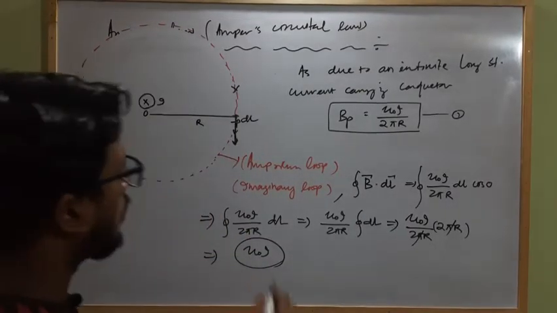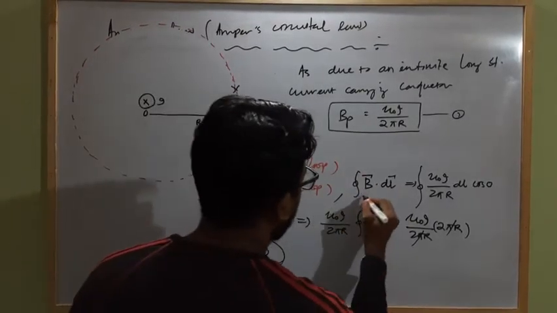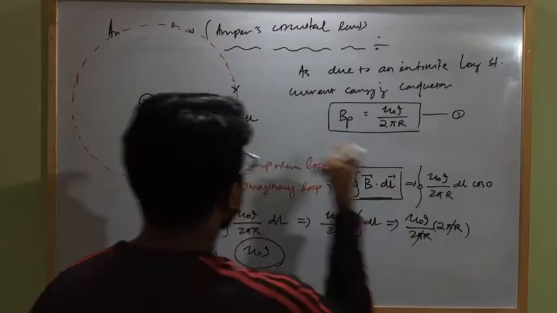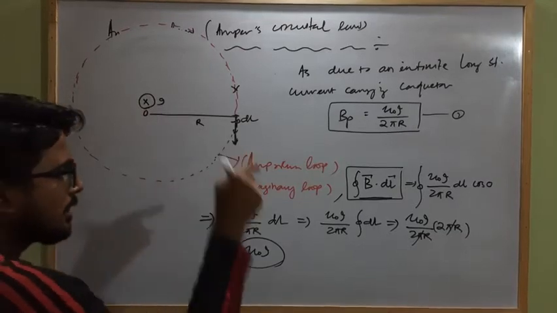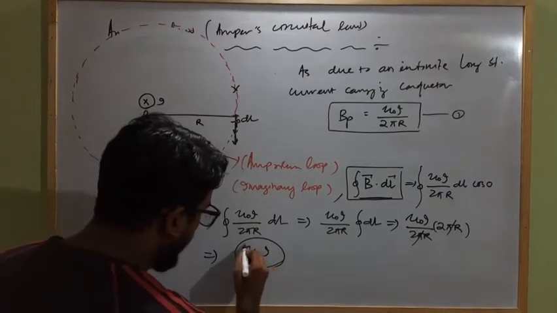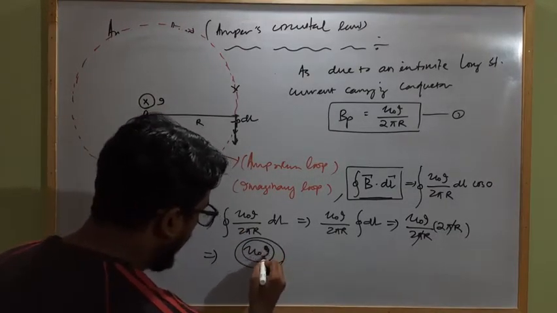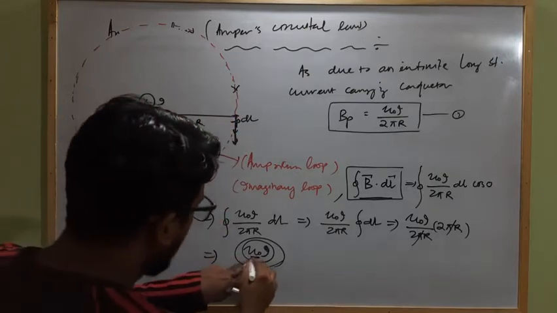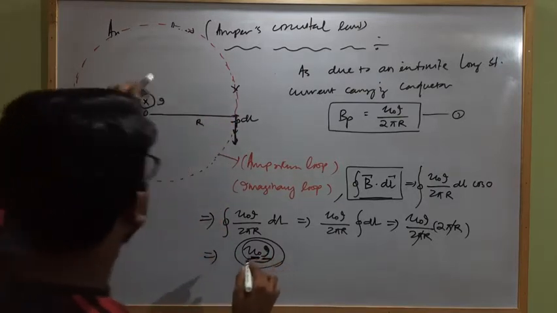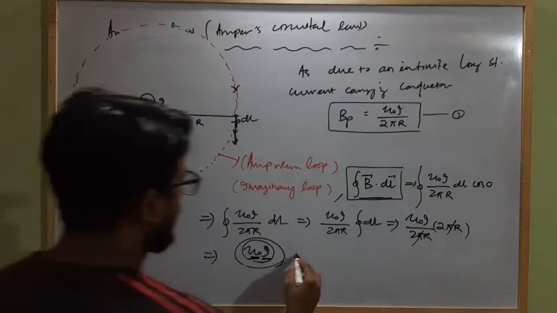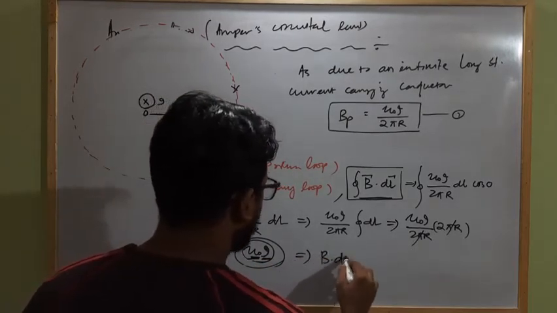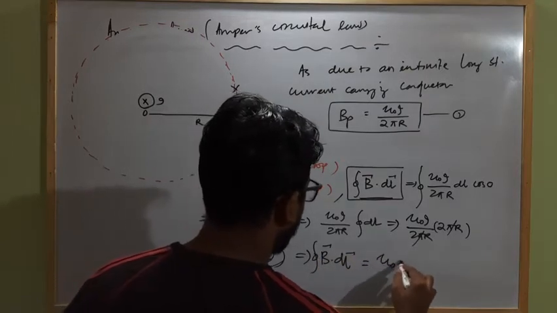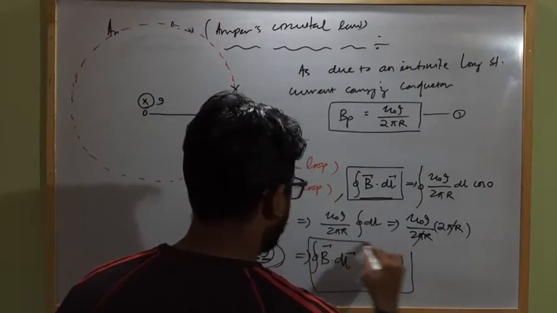According to Ampere's circuital law, the line integral of the magnetic field strength about any closed loop is mu naught times the total current enclosed by that loop. So here mu naught times the total current I is enclosed within that loop. So this implies B dot dl line integral will be how much? Mu naught I, which is what?